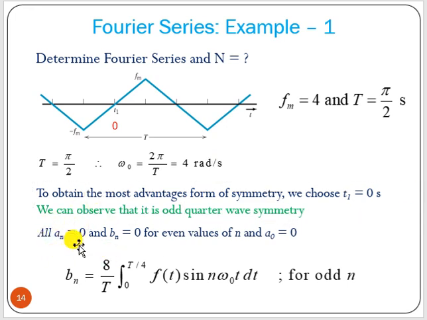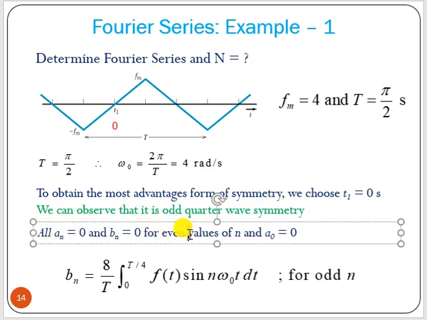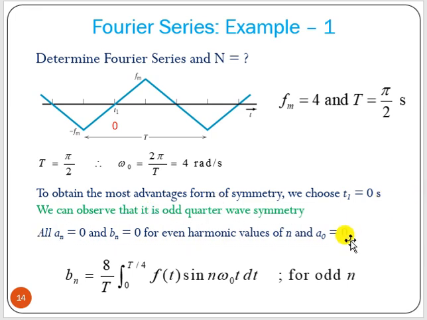So we can write directly an equals 0, and bn equals 0 for even harmonic values of n, and a0 is also 0.